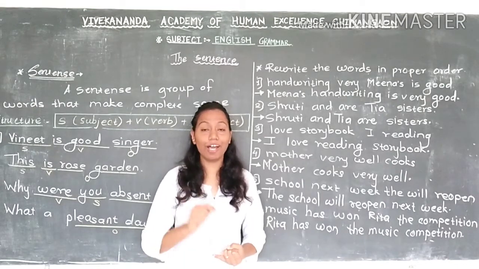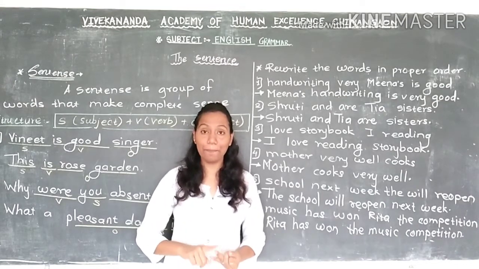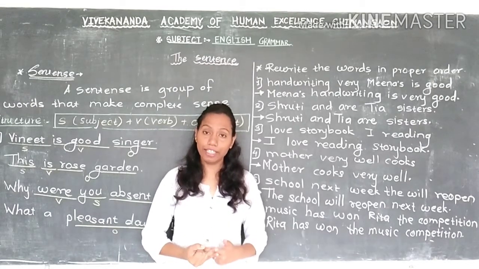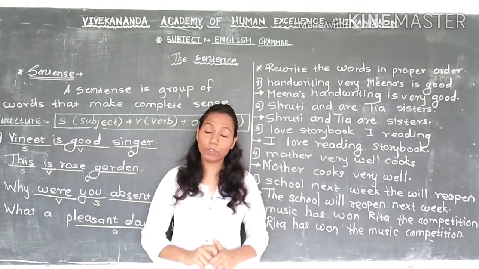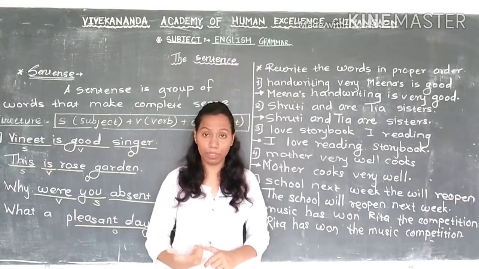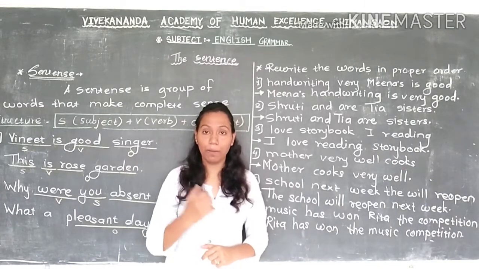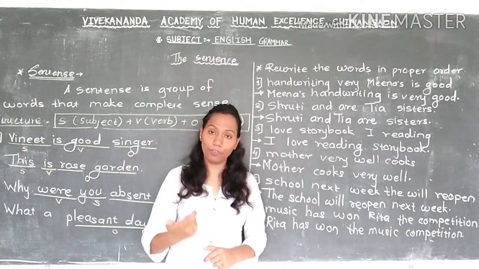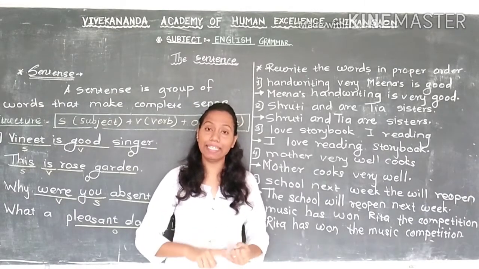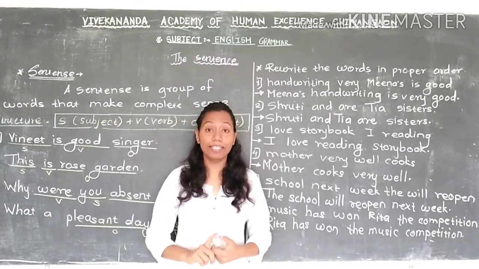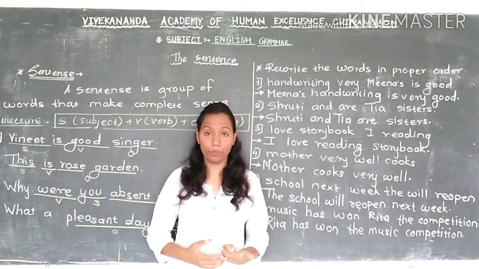But with that, we also use is, am, are, was, were, will, shall. These we can call helping verbs. So in verbs there are 2 types, main verb and helping verb. Main verb means action words, and helping verb means is, am, are, was, were, will, shall.